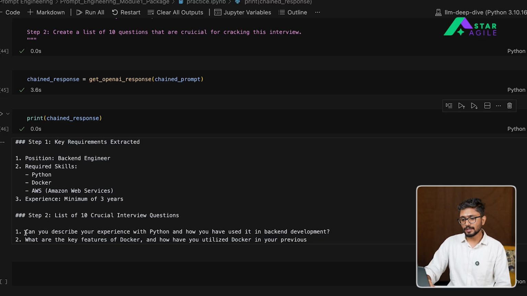In this particular case, you can see the first question is, can you describe your experience with Python and how you used it in backend development? What are the key features of Docker and how do you utilize it in your previous environment or in your previous company? So you can continue with these questions, and you can use them to actually prepare for any given interview as well, right? So why not use AI to help you prepare for an interview by creating such prompts that can help you make sure that all the key requirements present in that job description are taken care of before you enter an interview.